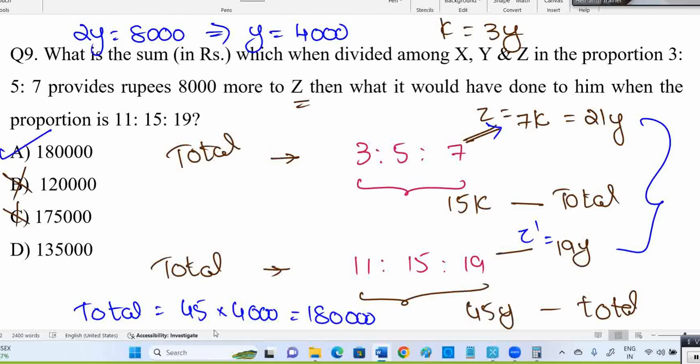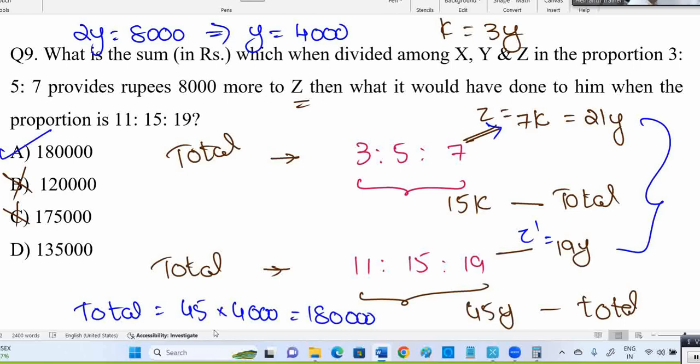Now check what we did. First one in terms of k, second one in terms of y. To find the relation between k and y, they given that the first one is getting 8,000 more than the second one. You read the question. First one distribution, in that Z will give 8,000 more than the second one distribution.